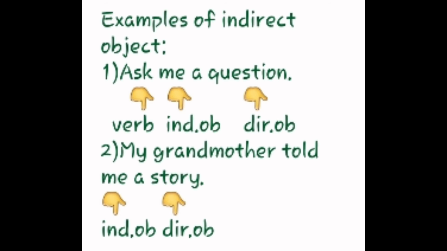Story receives the action, so it is the direct object. The action is performed for me, directed to me, so me is the indirect object.